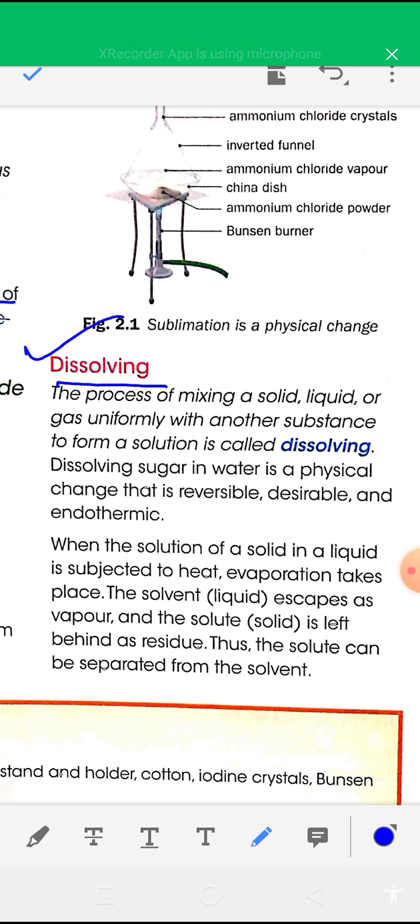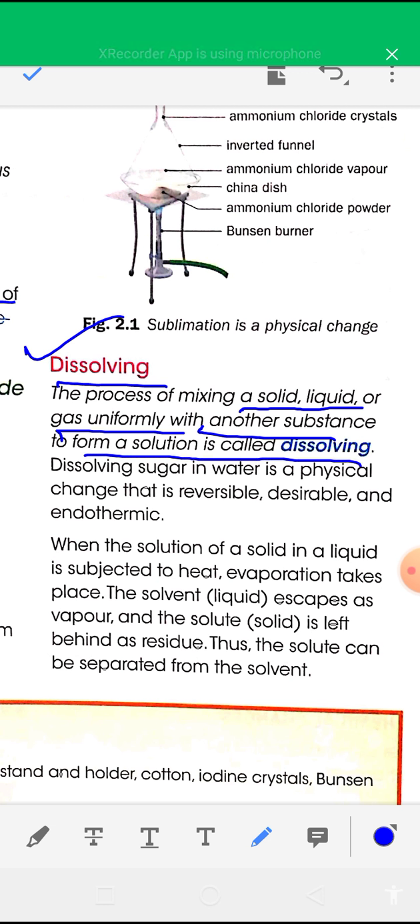Next type of physical change is dissolving. What is dissolving? It is the process of mixing a solid, liquid, or gas uniformly with another substance to form a solution.